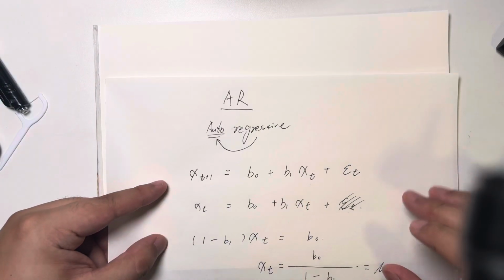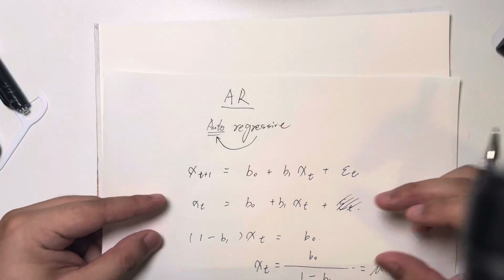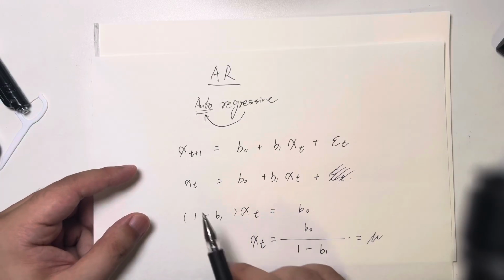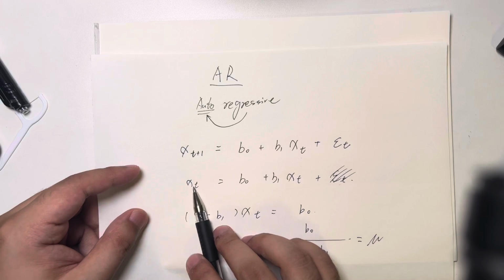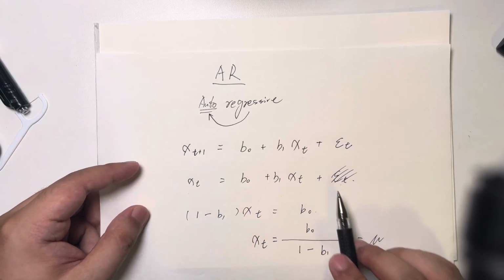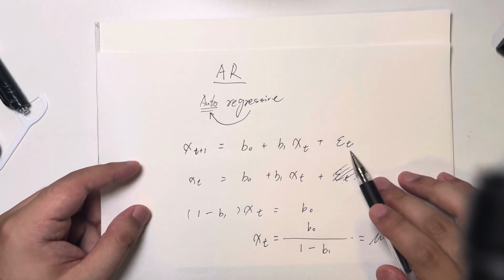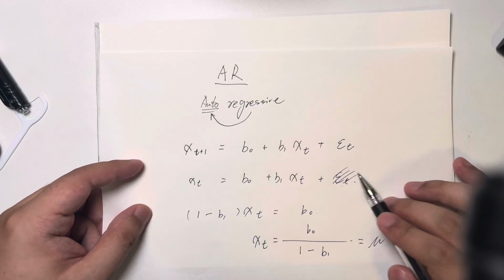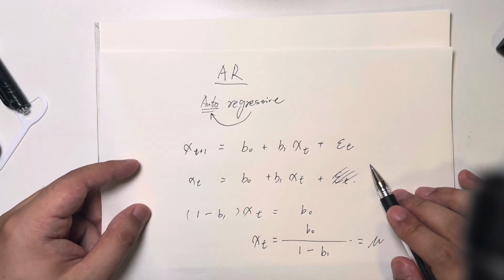If I'm taking an exam and I forgot it, I will just use this method, because it becomes itself, and I'm just going to ignore the expectation because it's a residual. It doesn't really matter, so I can just get rid of it.